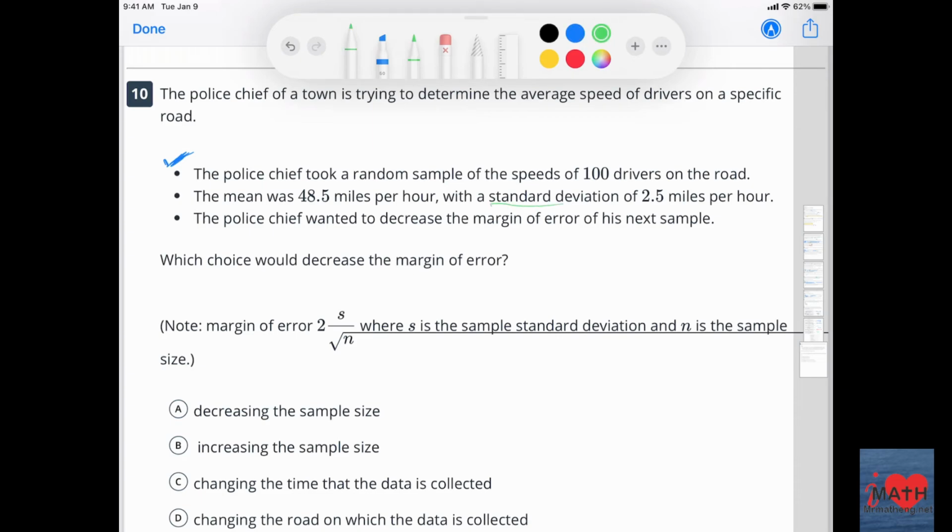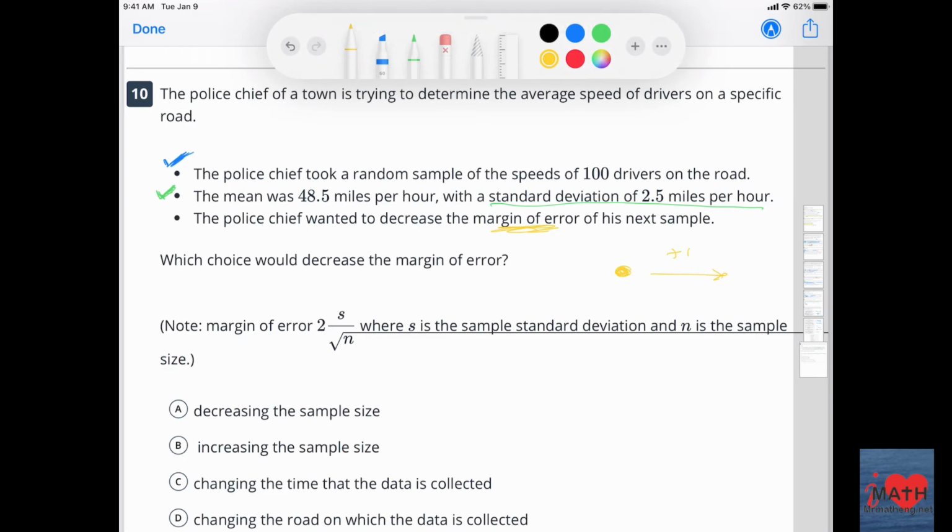So remember, standard deviation is just variability, like some people drove faster, some drove slower. The police chief wanted to decrease the margin of error of his next sample. Which choice would decrease the margin of error? Okay, remember the margin of error is from the point of interest.